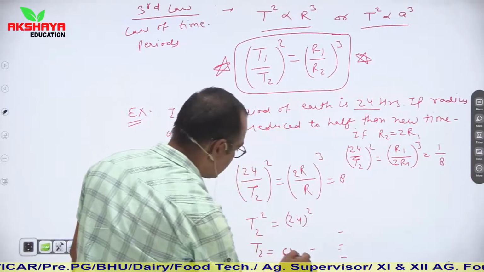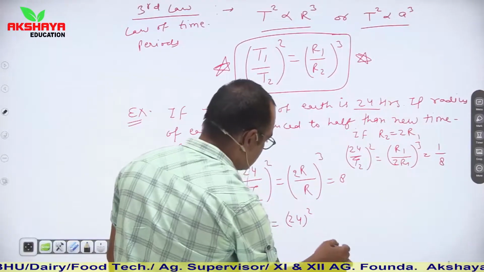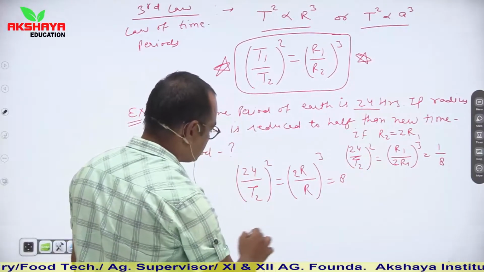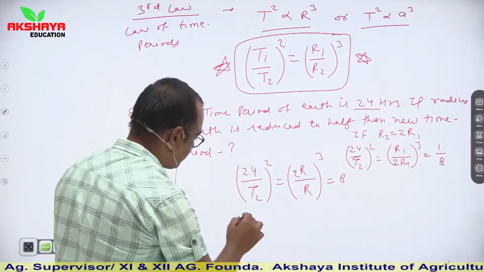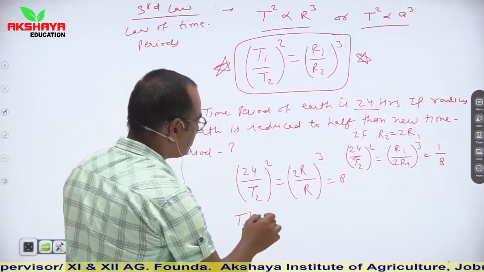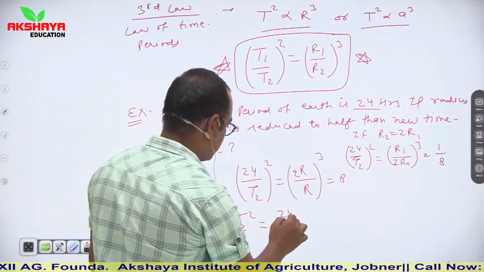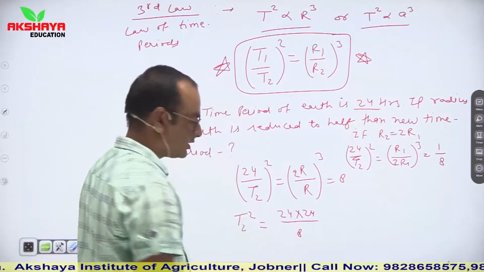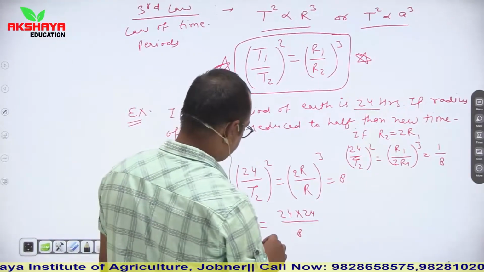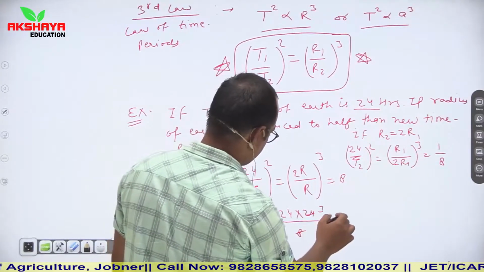So from here we can say that T2 whole square is equal to 24 into 24 upon 8, which is 72.